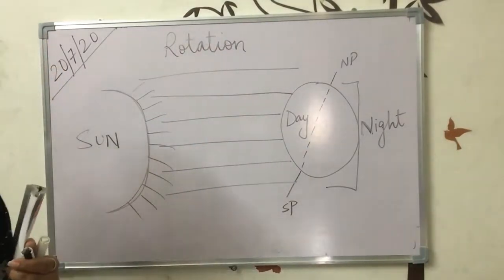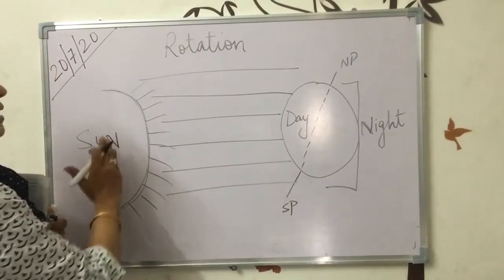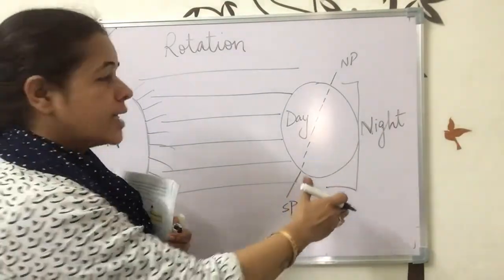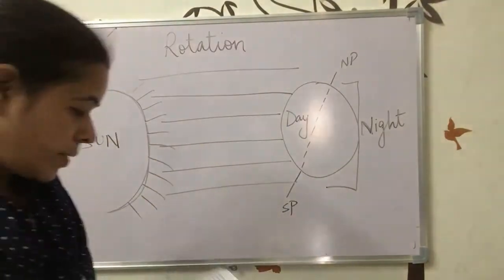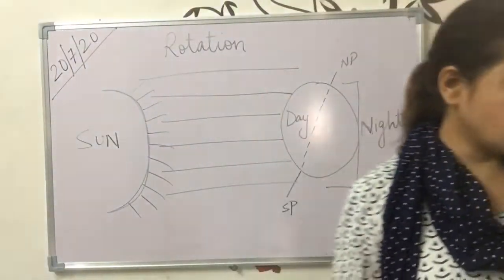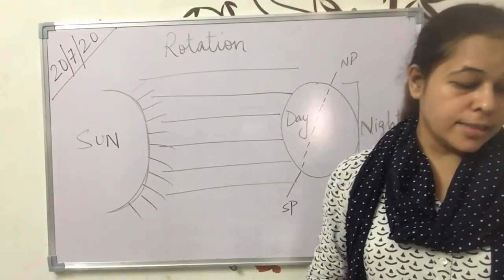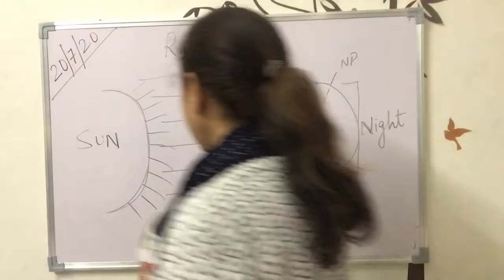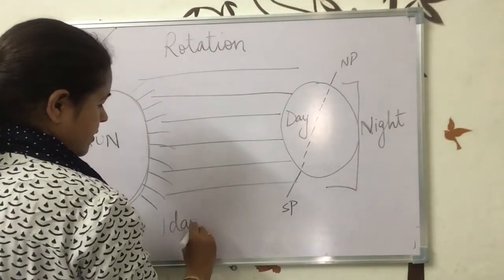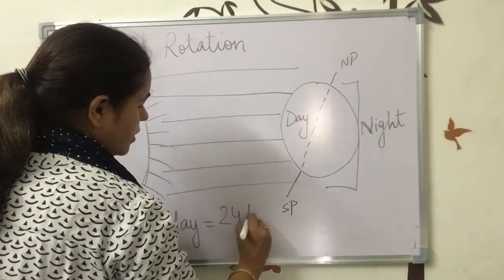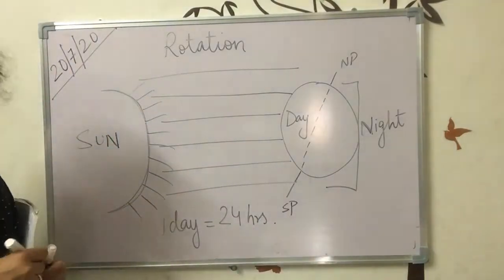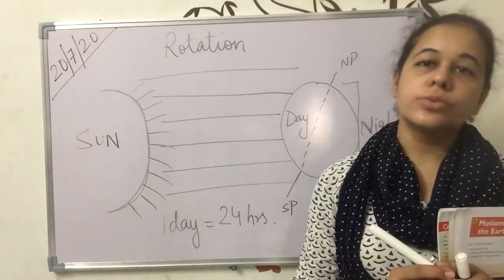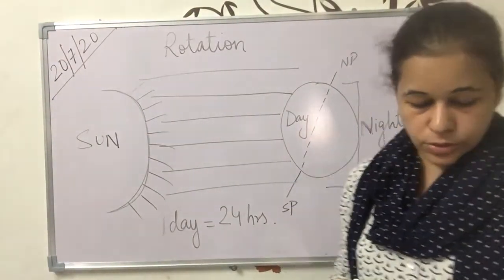So when the earth rotates, the part which is facing the sun is having the day. The part which is at the back, which is not having the sunlight, is the night. As the earth takes 24 hours to complete one rotation, we say a day has 24 hours consisting of day and night. As we all know, one day equals 24 hours. So we say that a rotation of the earth takes 24 hours or a day to complete.